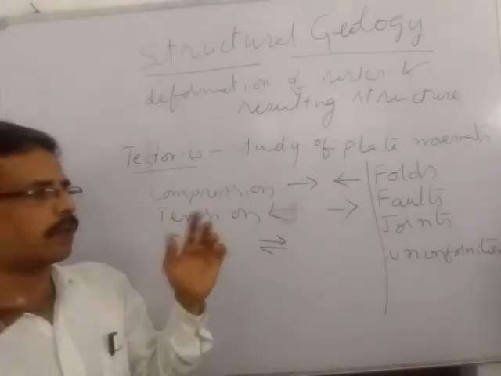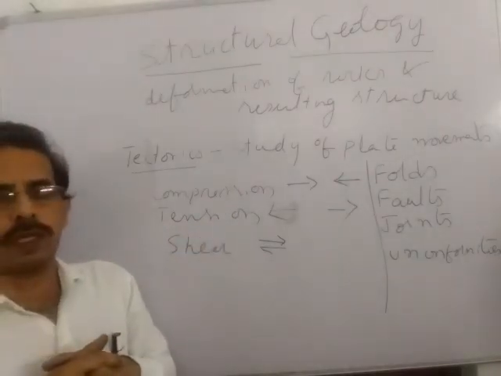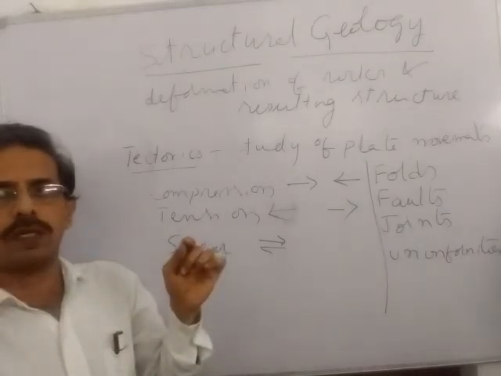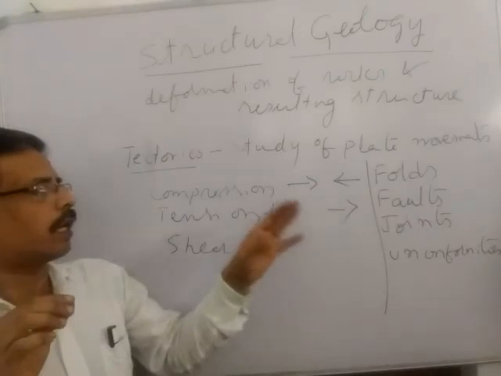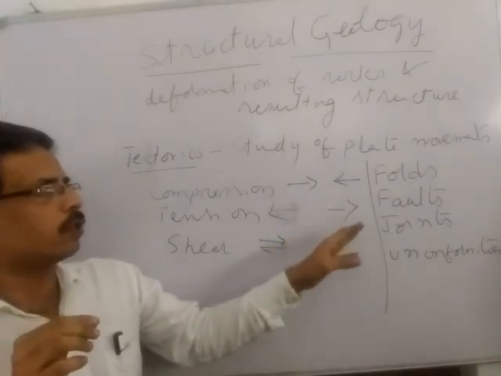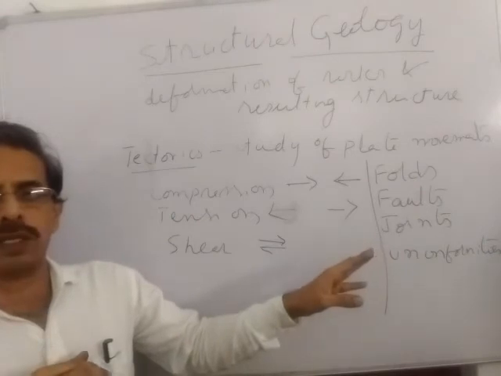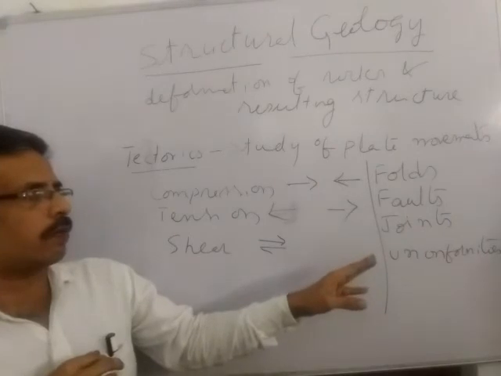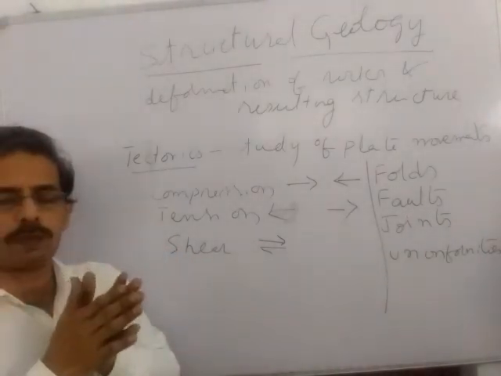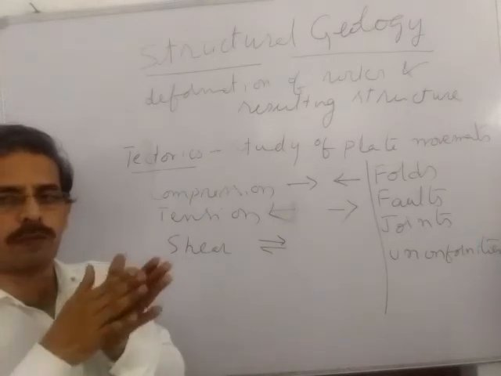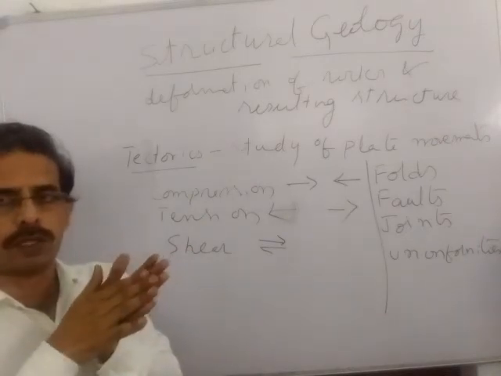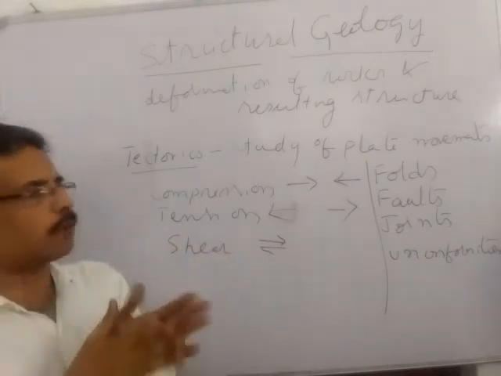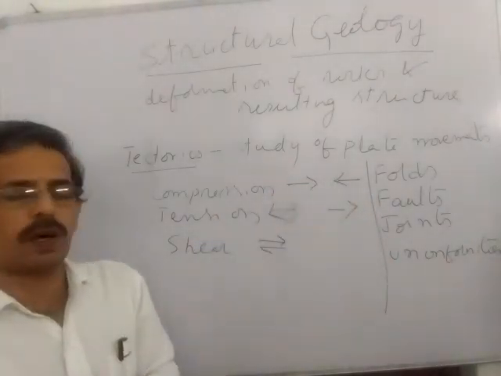Not only tensional, sometimes compressional forces are also responsible for faulting. When compressional or tensional forces act on a rock formation, at one particular point it loses its elastic and plastic limits, when the force exceeds those limits. Finally, cracks develop, and along these cracks there is displacement of rock formations, a single rock formation becoming two blocks. That kind of displacement along fractures caused by these forces is called fault or faulting.